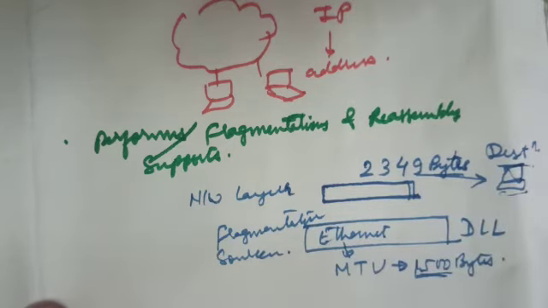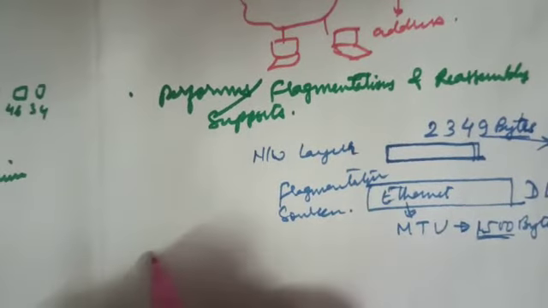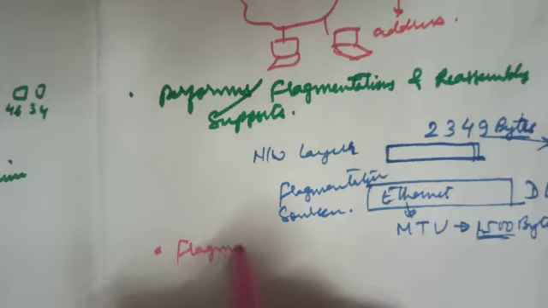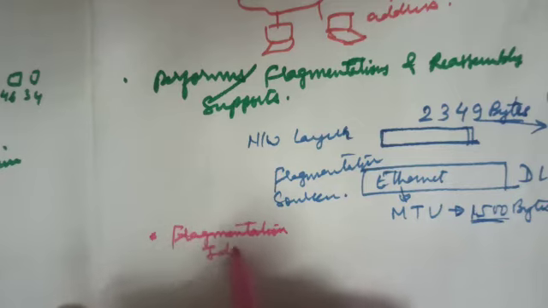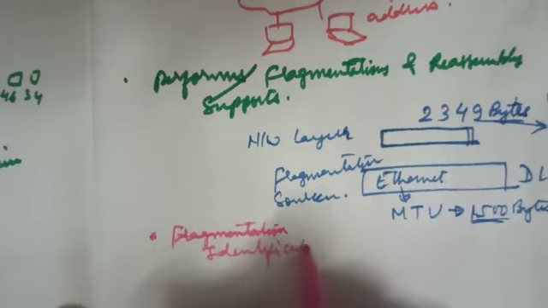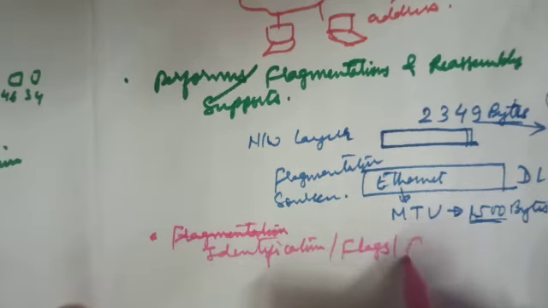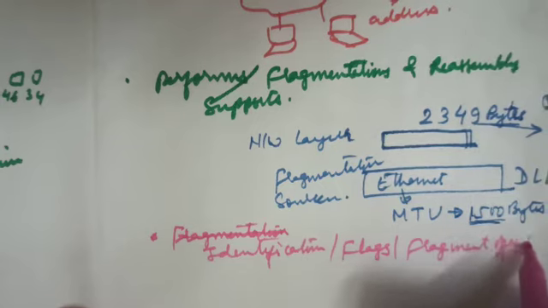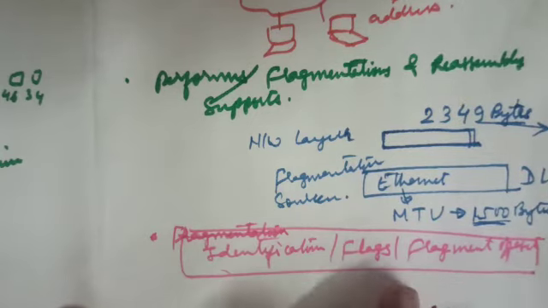So this fragmentation and reassembly is supported by the internet protocol, because it has 3 fields in its header called identification, flags, and fragment offset, which are used in case of fragmentation and reassembly.